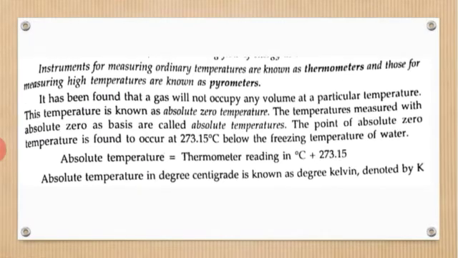The instruments for measuring ordinary temperatures are known as thermometers, and those for measuring high temperatures are known as pyrometers. Here are some of the basics. Absolute temperature is equal to the thermometer reading in degrees Celsius plus 273.15. Absolute temperature is known as the degree Kelvin, denoted by K.